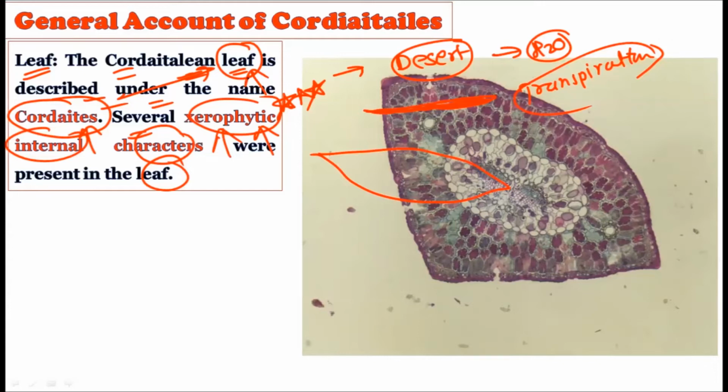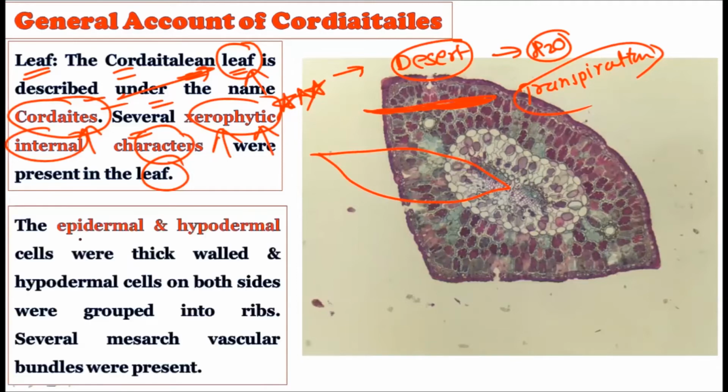During the Palaeozoic era, when the Cordaitales members were growing, they were facing a scarcity of water. Plentiful water was not available, and that is why they showed xerophytic internal characteristics in their leaves. The leaves show epidermal and hypodermal cells, with thick-walled hypodermal cells on both sides, grouped into ribs.